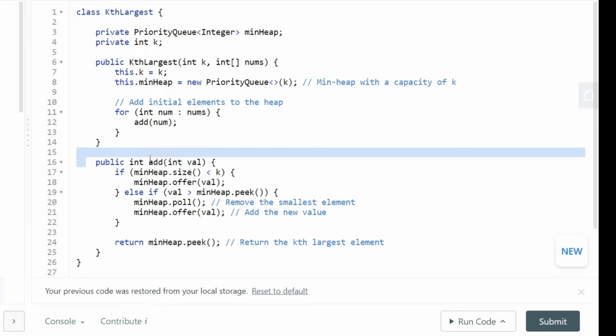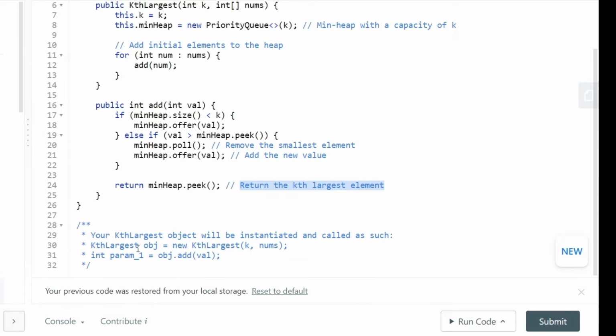And now let's quickly also see the add method, where we first check that if the current min heap size is less than k, then we are simply going to add the value inside the min heap. If that is not the case, then we are going to check that if the given current value is greater than the current very first or smallest value we have inside the min heap, then we will have to kick that value out, and then we will have to add the new value we are currently at inside the min heap. In the end, we simply need to do a peek operation or the very first element that is present inside the min heap, and that is going to be the kth largest element for us.